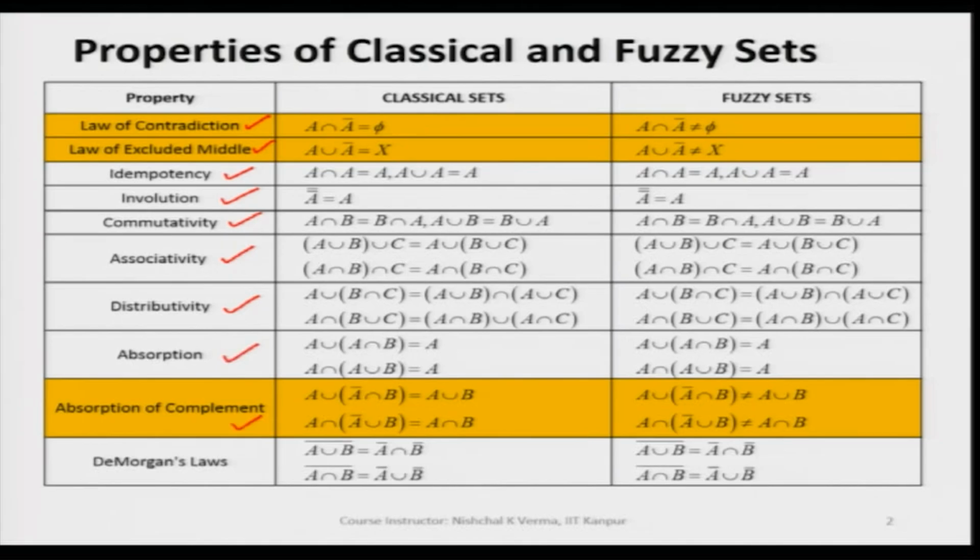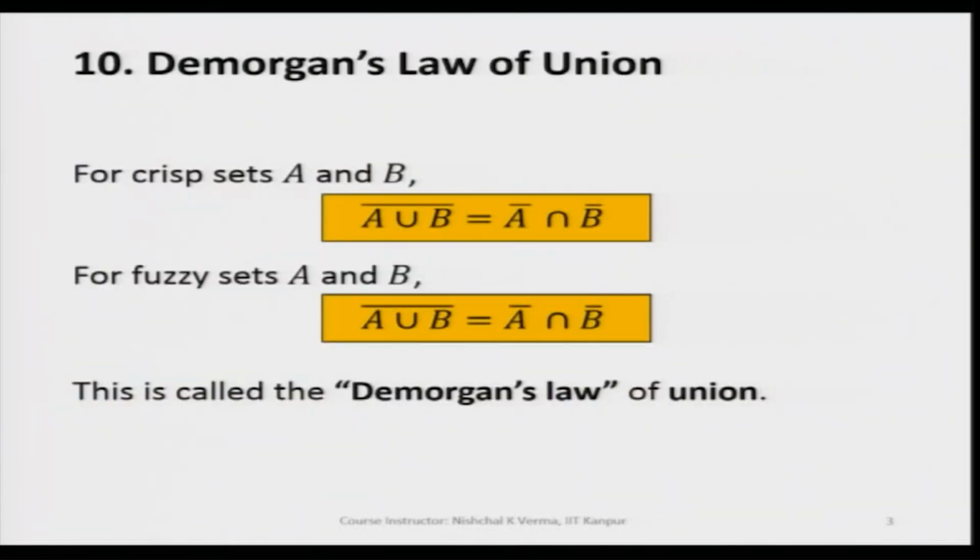So, in the continuation in this lecture today, we will discuss De Morgan's law with respect to fuzzy sets. De Morgan's law of union is defined here for crisp sets A and B as, when we take the complement of A union B, this is going to be the intersection of A complement and B complement.